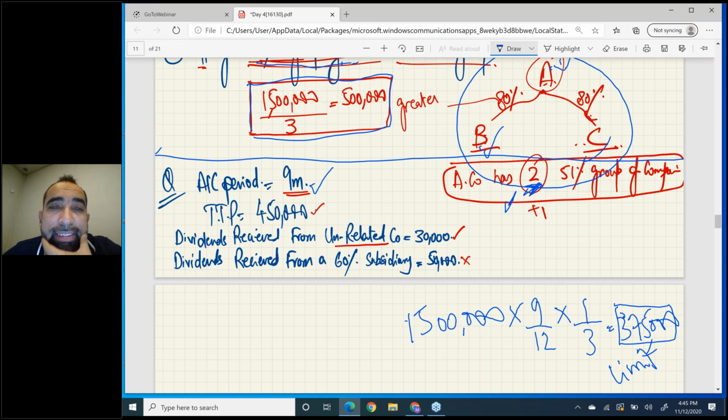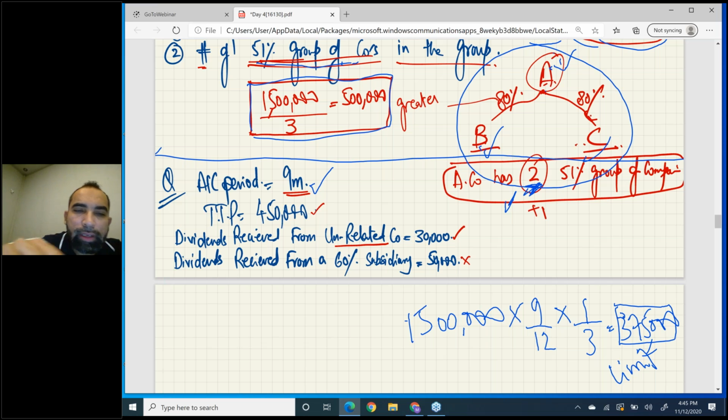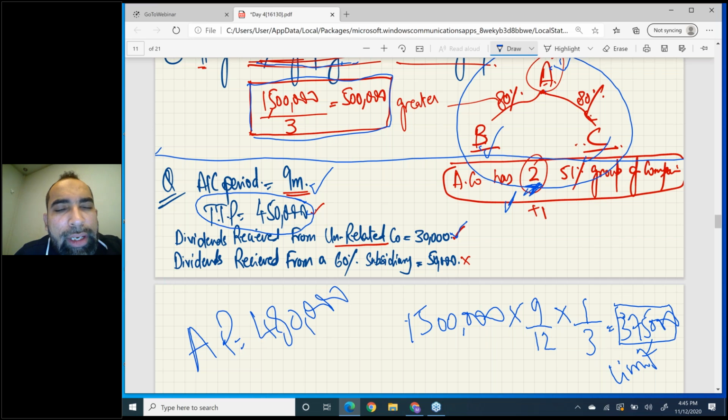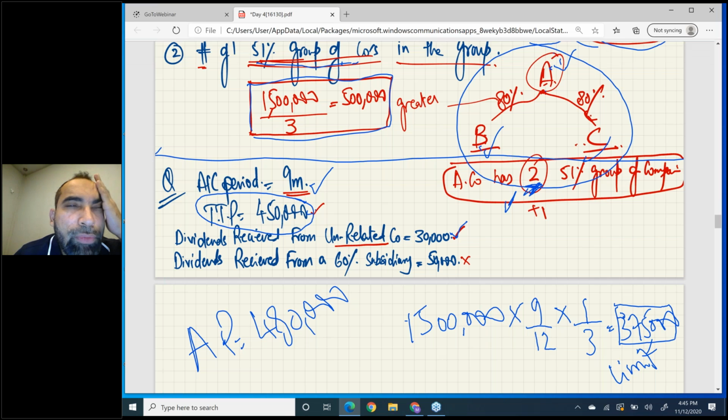Now let's calculate AP. In AP, we first write TTP, and then we add dividends from an unconnected or unrelated company. So 450 plus 30. In this case, AP, augmented profit, is 480.